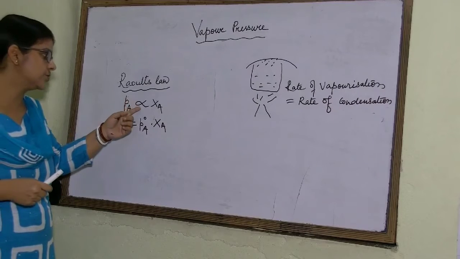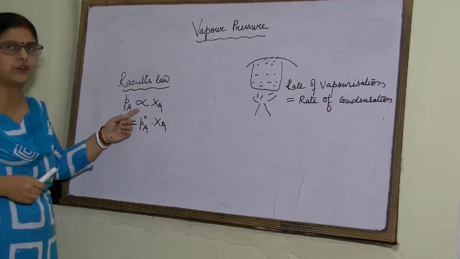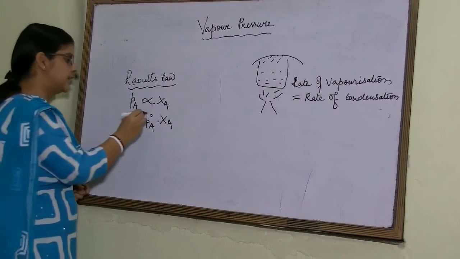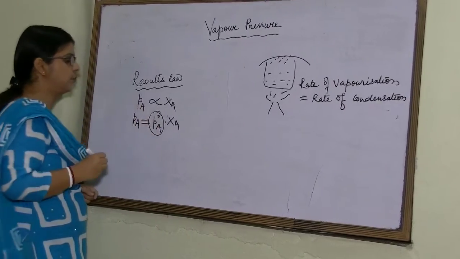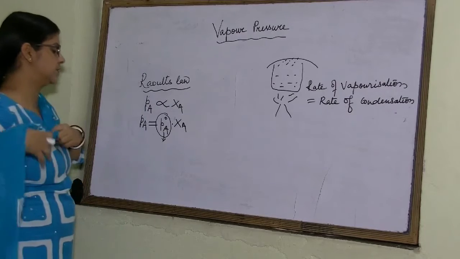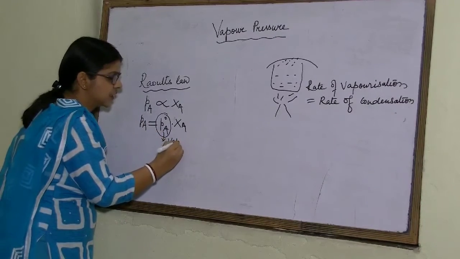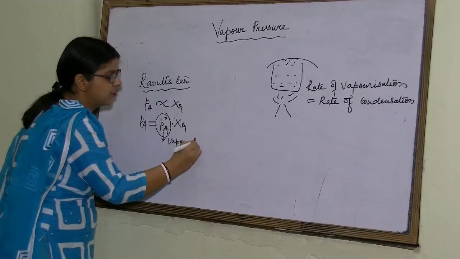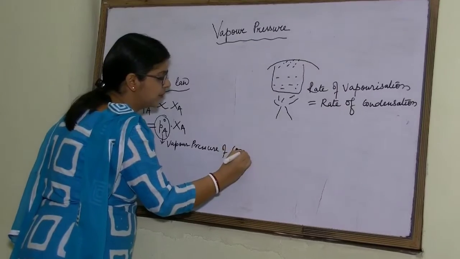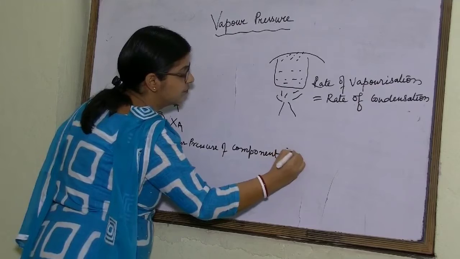So if I want to remove this proportionality, we will have to multiply with a constant of proportionality. Here the constant of proportionality, what are we writing? We are writing P naught A. What does this P naught A mean? This P naught A means vapor pressure of the component in pure state.